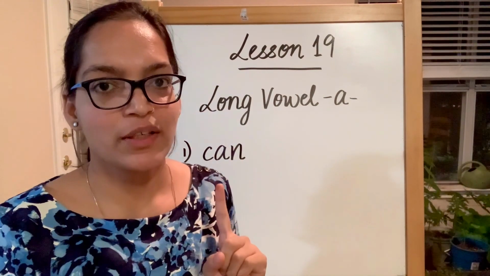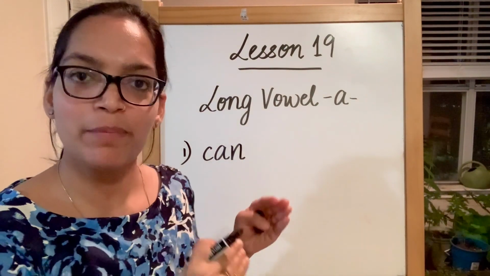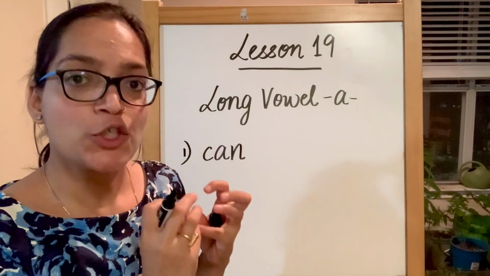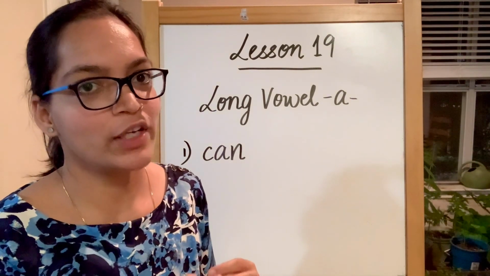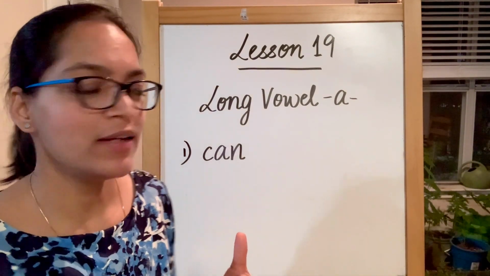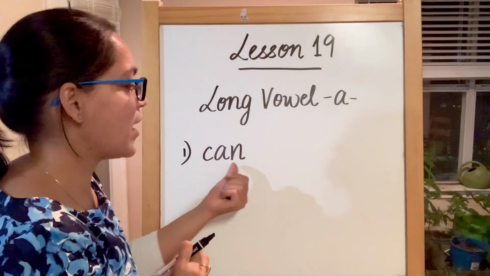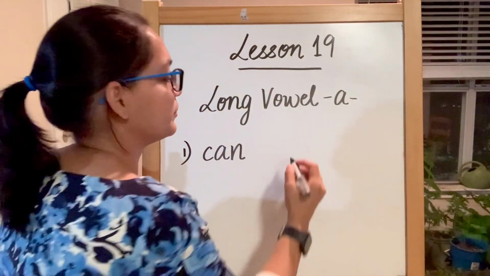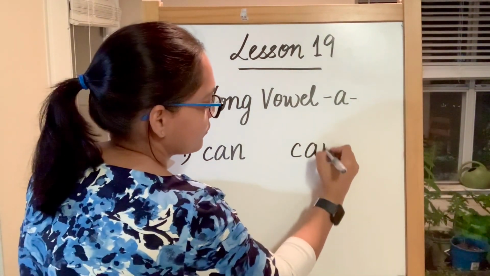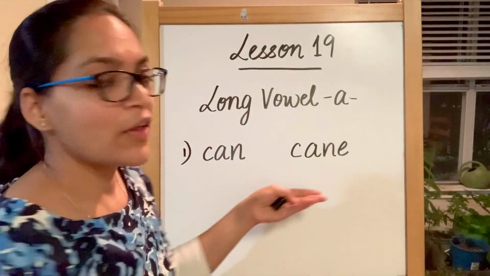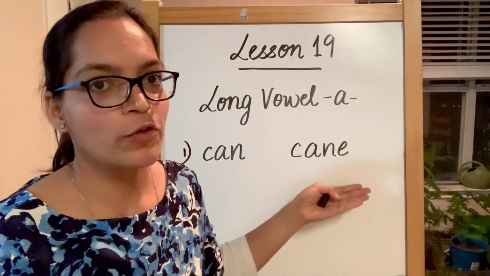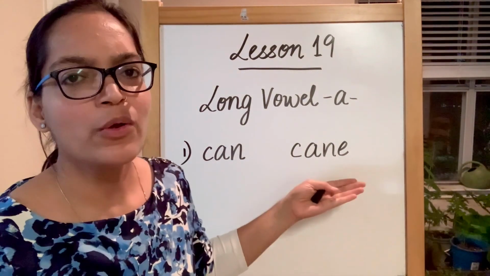The first word that comes to my mind in helping you to differentiate between short vowel A sound and long vowel A sound is can, k, an, can. Now this word has a long vowel A sound. How do you know?